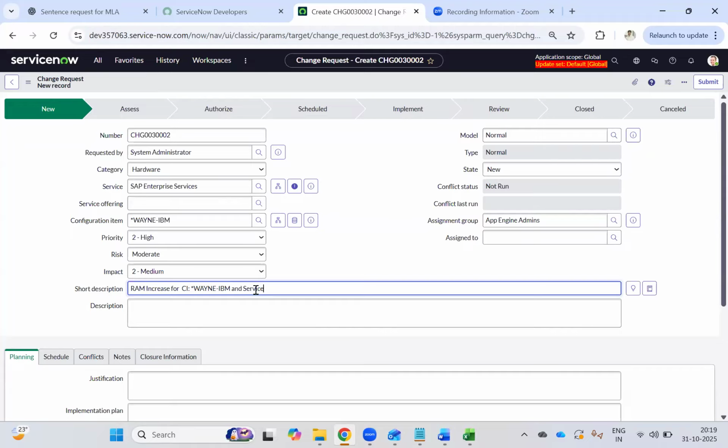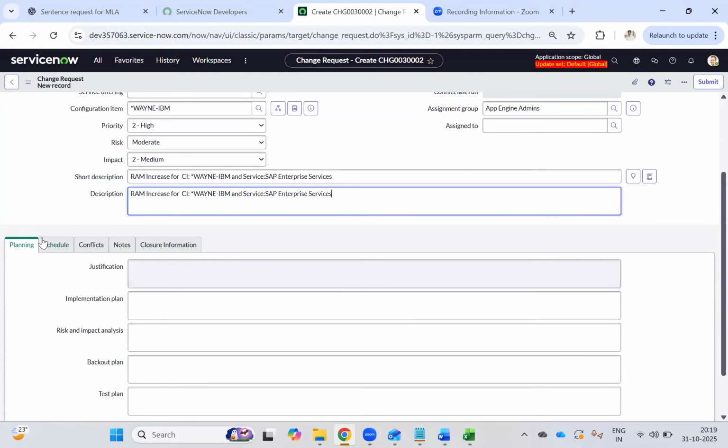And service. Okay. So we are writing description. Short description is a simple description, and description is where you can elaborate. So why are you increasing RAM? All those things you can do there. Okay. So now the planning section. So why are you increasing this? To handle the present load of the application or system.